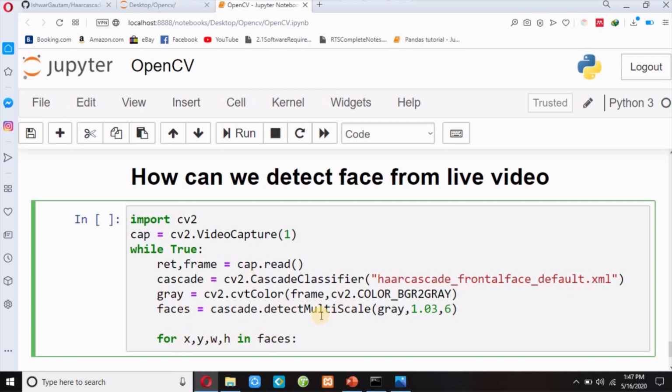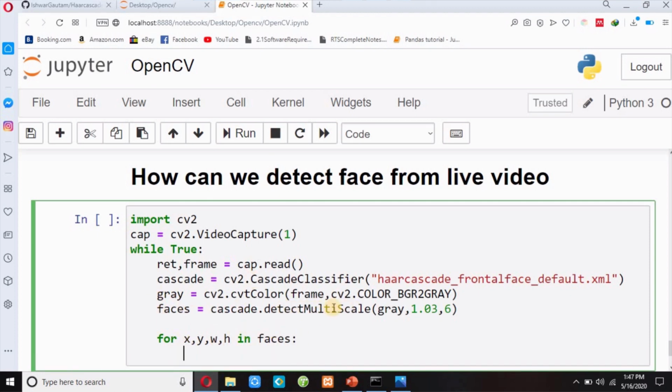So for x, y, w, h in faces, I will write frame equals cv2.rectangle, and I will pass my frame, and I have to pass coordinates x, y coordinate, and x plus w and y plus h, and then I will define color green, 0, 255, 0, and then thickness, same thickness 2,